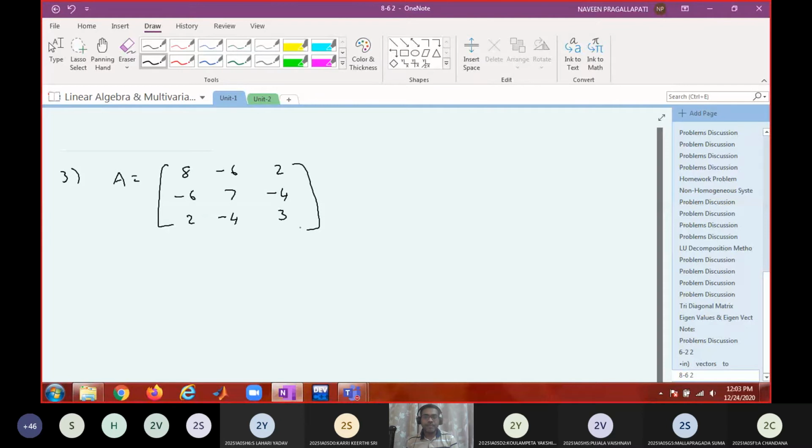So what is your first task? Characteristic equation. Write the characteristic equation.